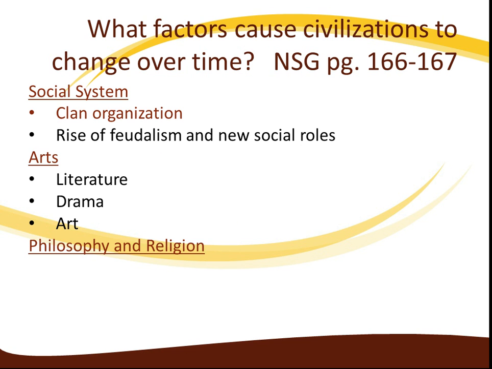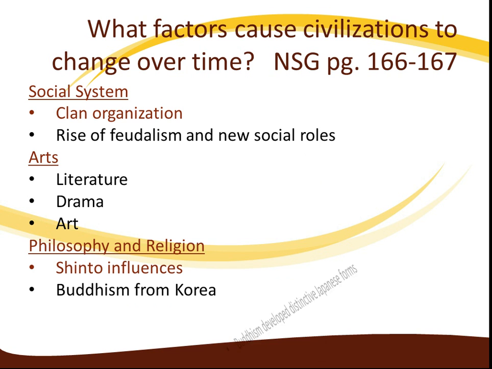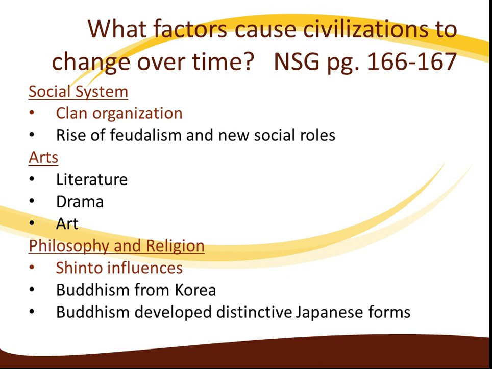And finally, philosophy and religion can change a civilization over time. You have Shinto influences coupled with Buddhism from Korea, and Confucianism and Buddhism. Buddhism developed distinct forms in Japan, and then you also have Confucianism from China.